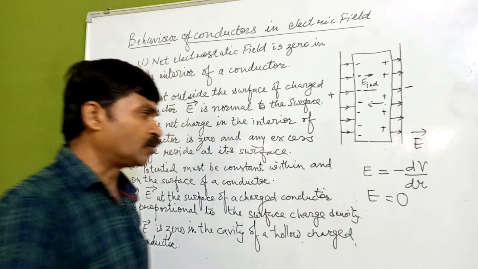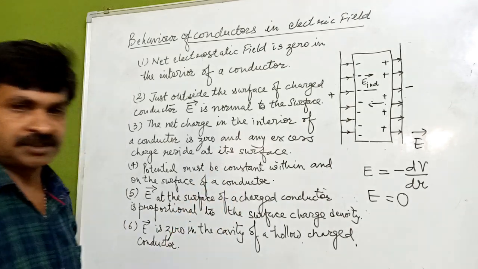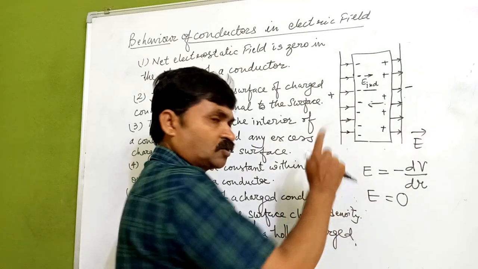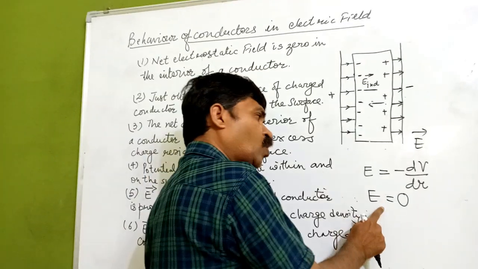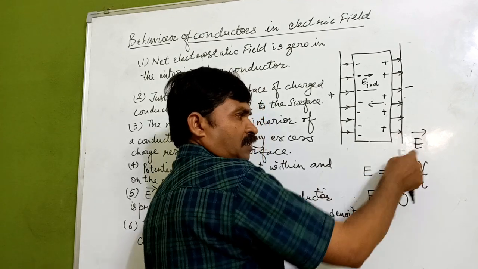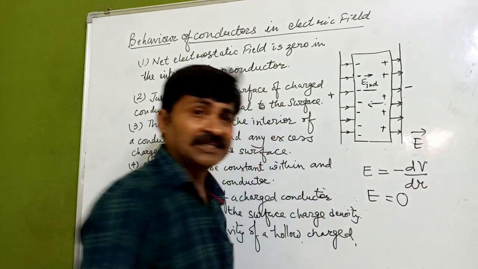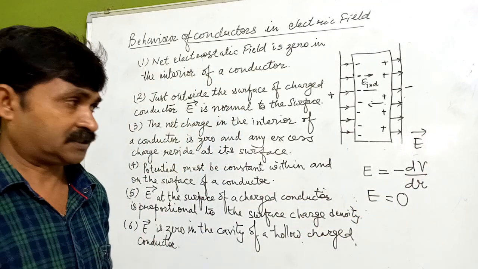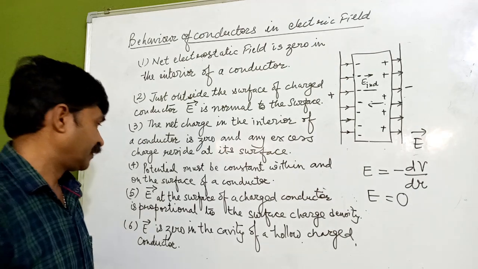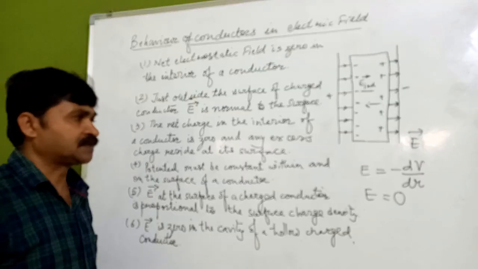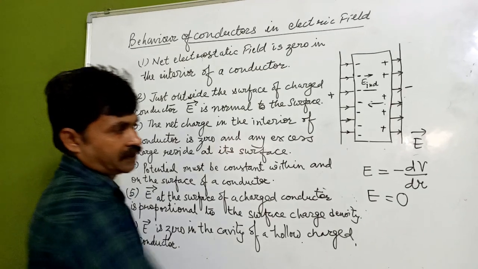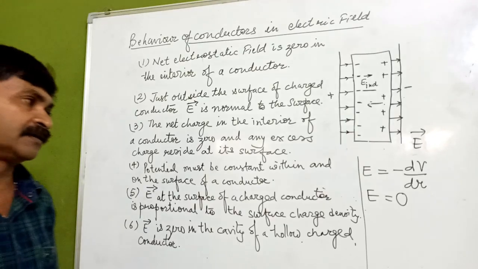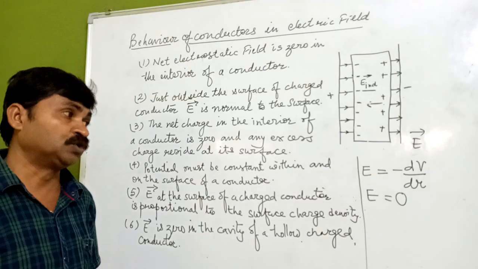Inside, there is no charge inside the conductor, and if the charge inside the conductor is 0, then the electric field is going to be 0. And if the electric field is 0, it indicates that the electric potential is constant throughout the surface. So potential must be constant within and on the surface of a conductor. That we can explain through E equals minus dV by dr, where the electric field is equal to 0.